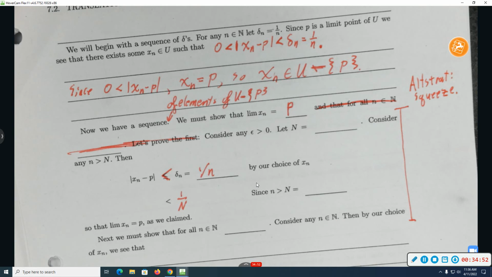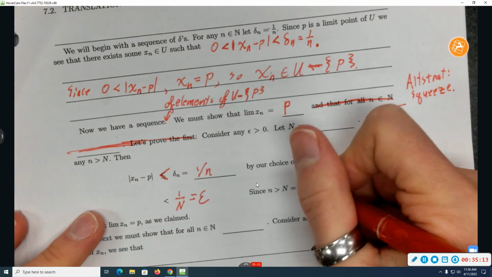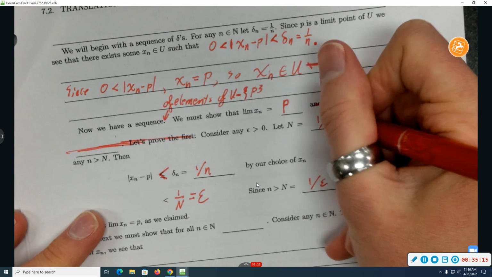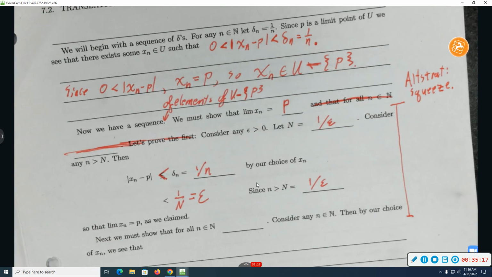When in doubt, you can solve this equation. Yeah, it's 1 over epsilon. Thus, we've proven that the sequence converges to p.